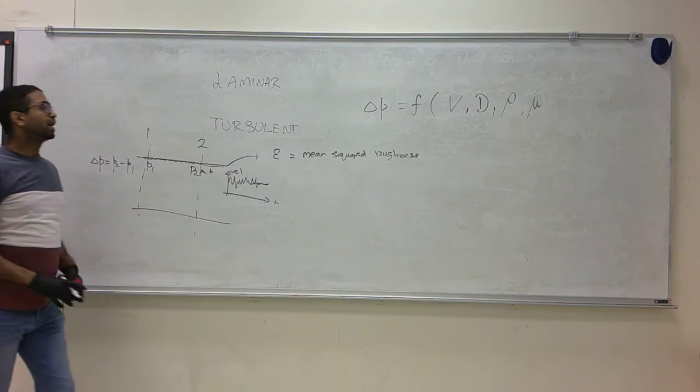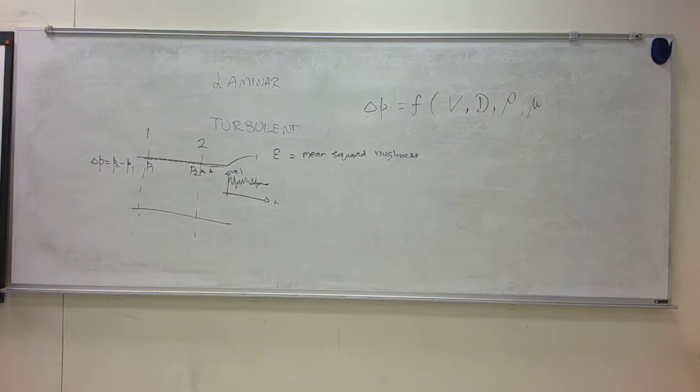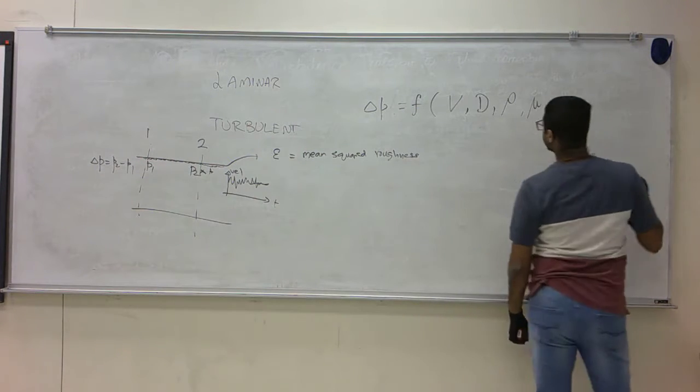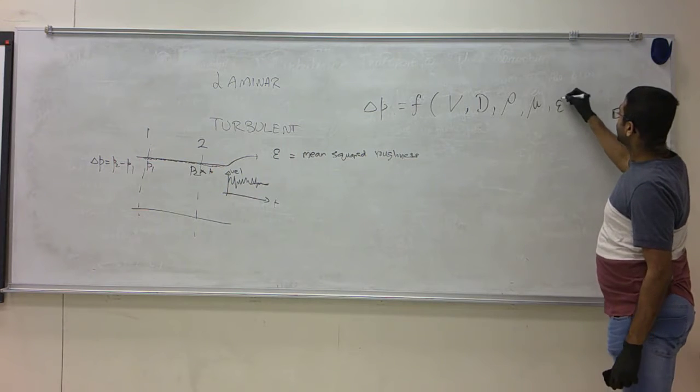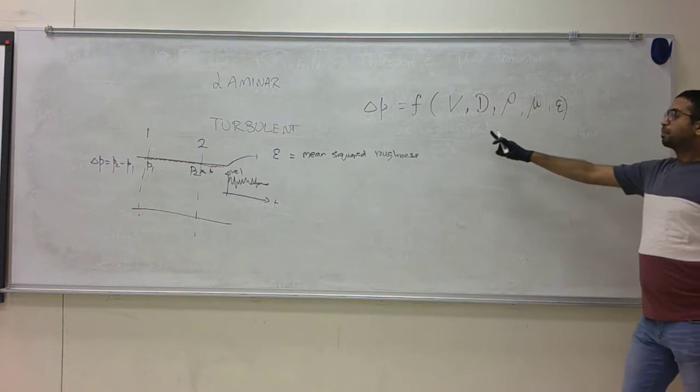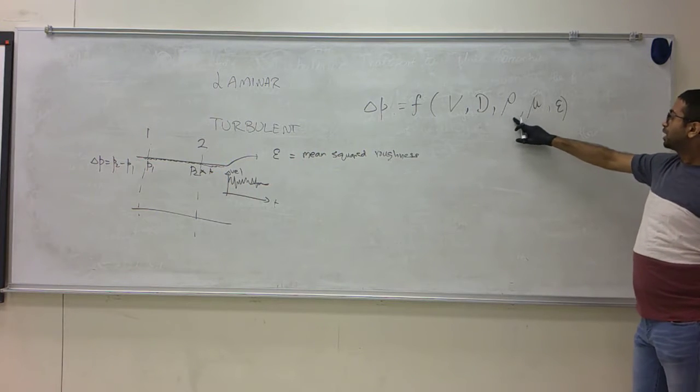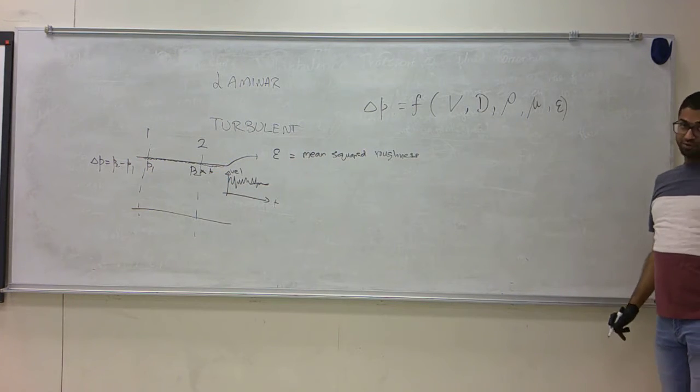The pressure drop also depends on epsilon to an extent. That's also been known from experiments. So all I'm saying is, somebody did the experiment and they found out, and they are telling you that the pressure drop depends on velocity, diameter, density, viscosity, and roughness.